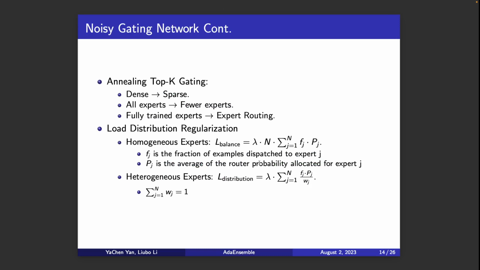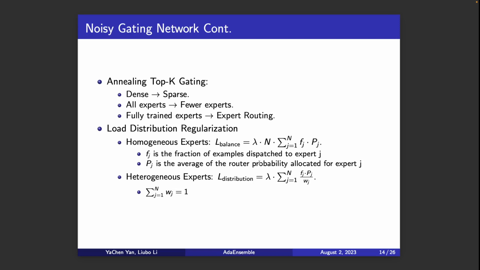And for the annealing top k gating strategy, we want to learn our model from dense to sparse, from all experts to fewer experts. So our strategy is also very straightforward. We first fully train all the experts and then start to decrease the value of k, so that incrementally our model starts to learn which expert to route to.